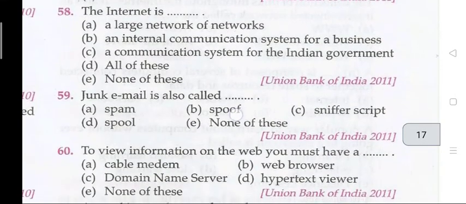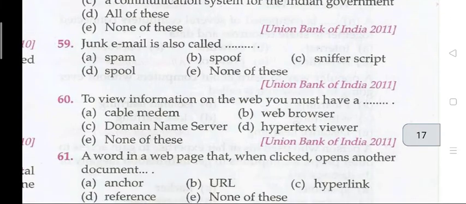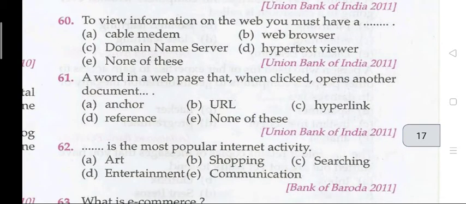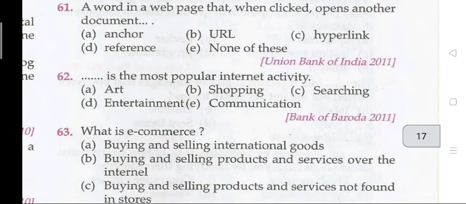Question 58. The internet is dash, a large network of networks. 59. Junk email is also called spam. Question 60. To view information on the web, you must have a web browser. Question 61. A word in a web page that when clicked opens another document.